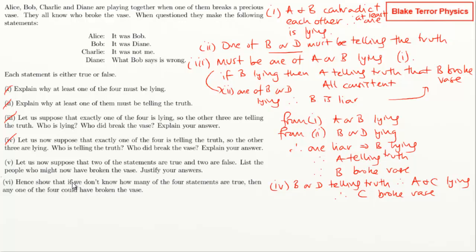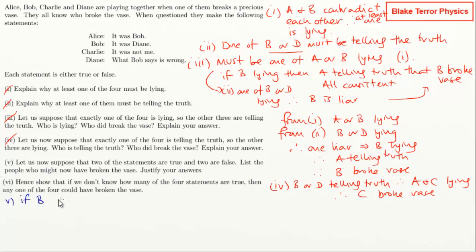List the people who might now have broken the vase. 2 of them are true and 2 of them are false. All right, this sounds like a few more permutations, so I'll change colour for this one. So 2 are true, 2 are false. So we've got B or D telling the truth. So let's go with that then.